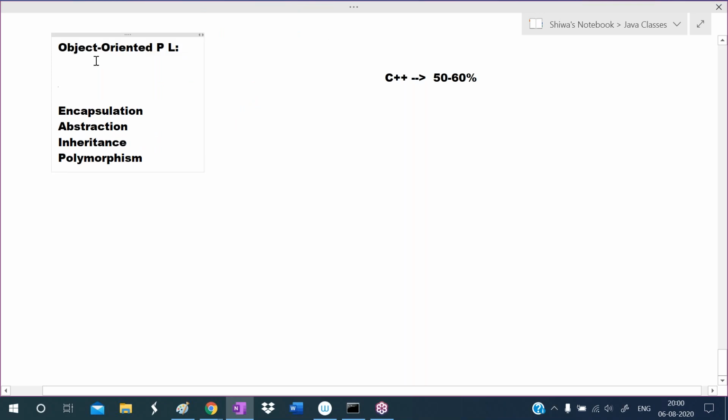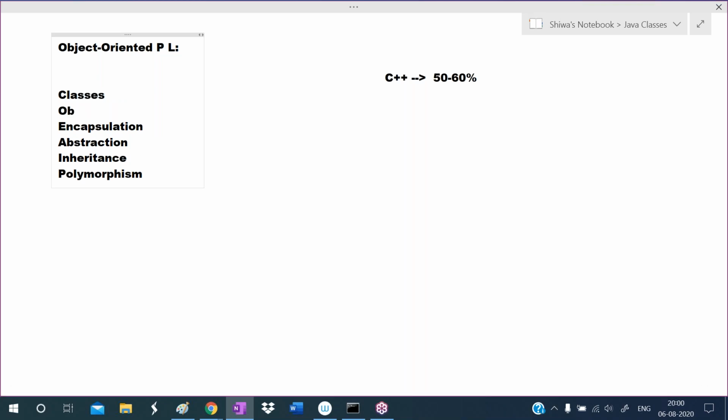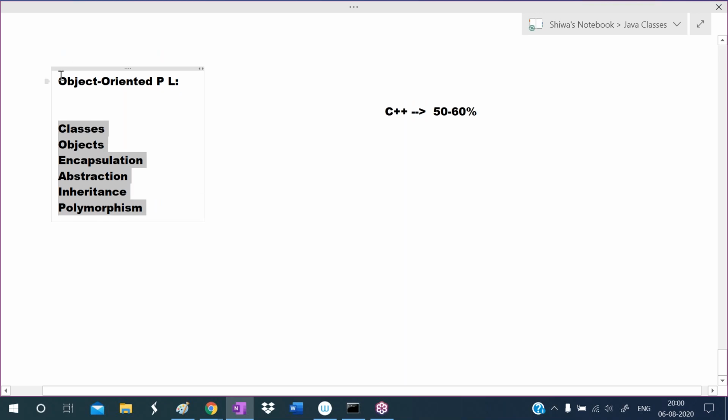For all these four concepts, two common concepts are there: classes and objects. These are the object oriented features. These features are supported and provided by C++. That's why I'm calling C++ an object oriented programming language.